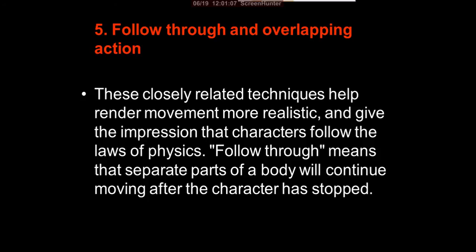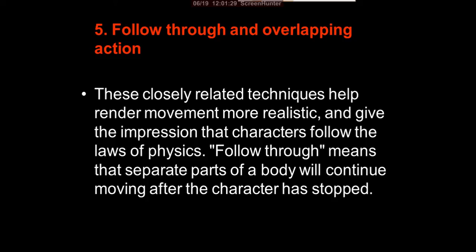Then the fifth principle is follow through and overlapping action. These closely related techniques help render movement more realistic and give the impression that characters follow the laws of physics.